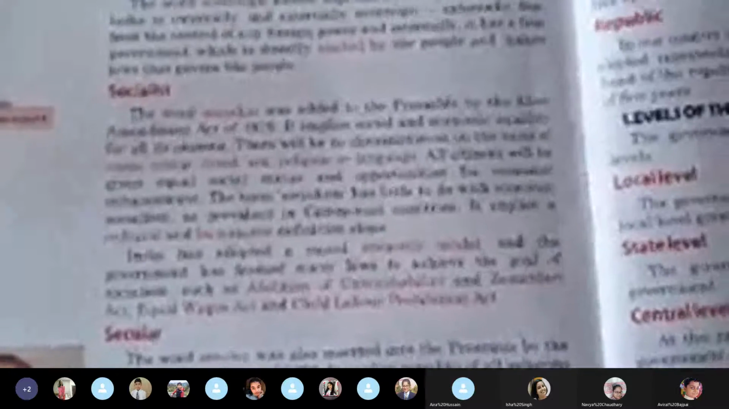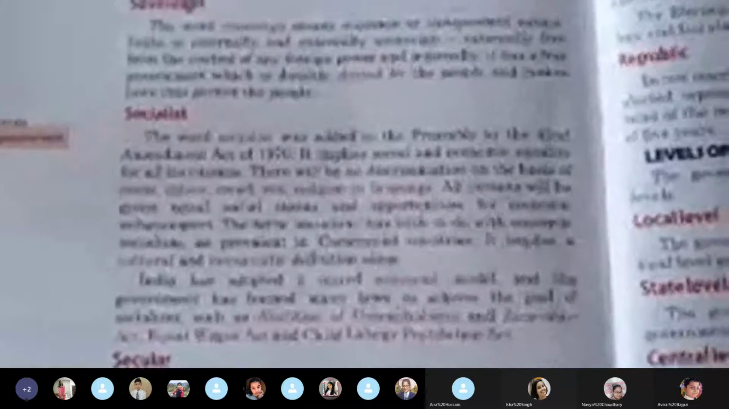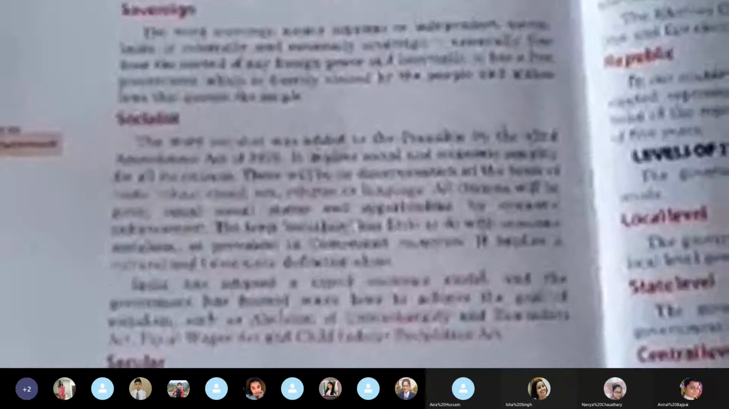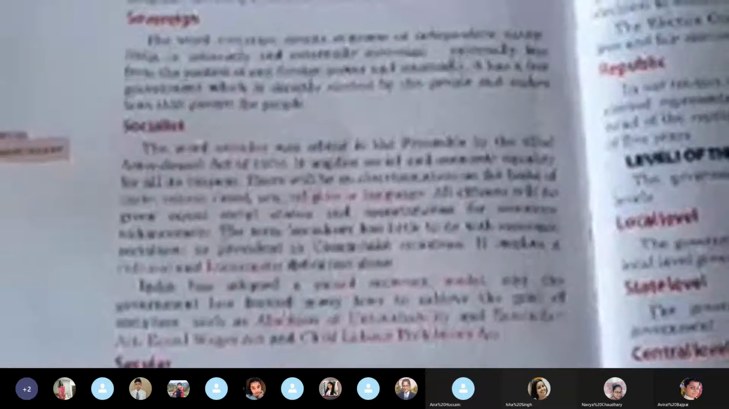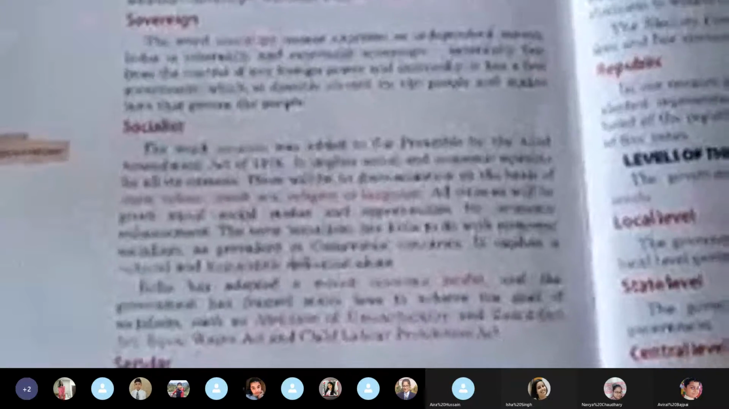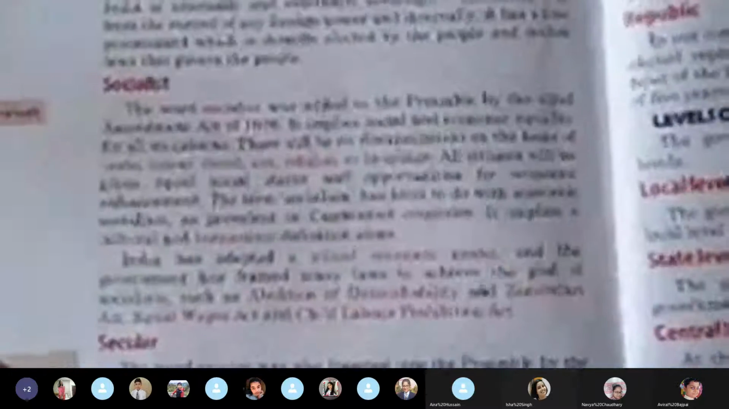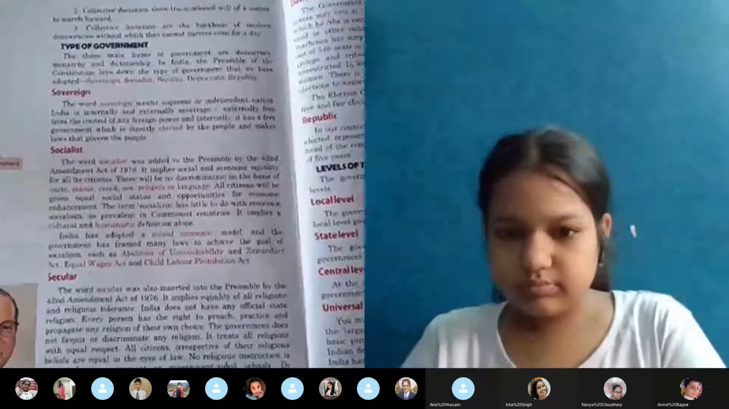is religious tolerance. That means being able to tolerate each other's religion. That means they live in harmony. There is equality of all religions. Every person has the right to preach, practice, and propagate any religion of their own choice. Whatever choice of religion you opt for, you are free to practice and follow that. Nobody can stop you from following. The government does not favor or discriminate against any religion.